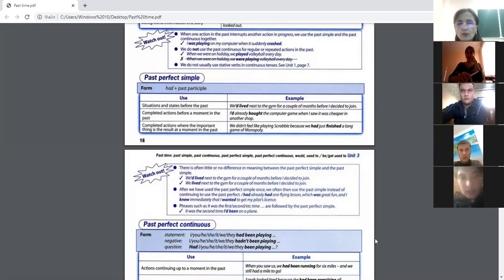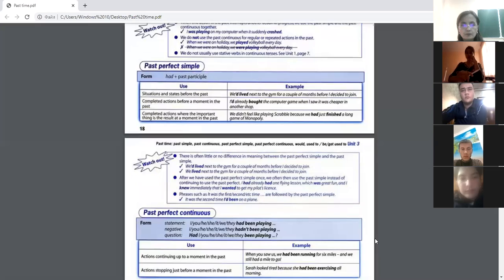The next one is completed actions where the important thing is the result at a moment in the past. For example, we didn't feel like playing Scrabble because we had just finished a long game of Monopoly.